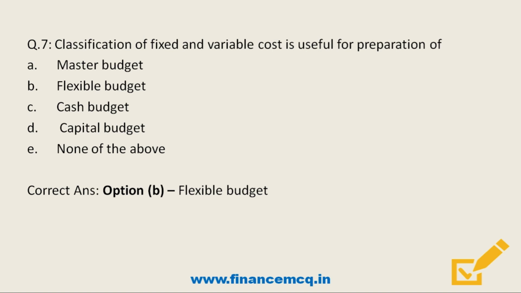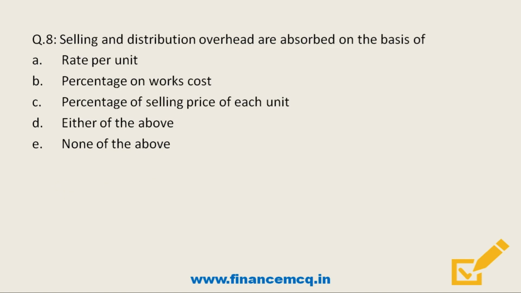Moving on. Selling and distribution overheads are absorbed on the basis of option A, rate per unit. Option B, percentage on works cost. Option C, percentage of selling price of each unit. Option D, either of the above. And last option, none of the above. So friends, here all of these bases can be used for absorbing selling and distribution overheads. So the correct option is option D, either of the above.